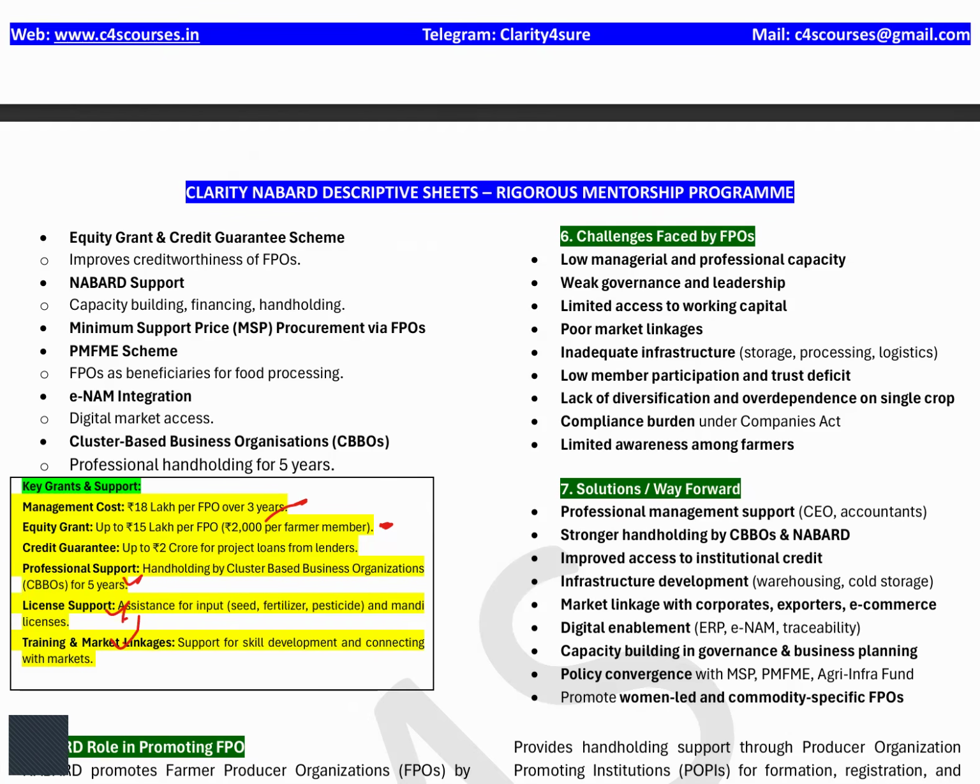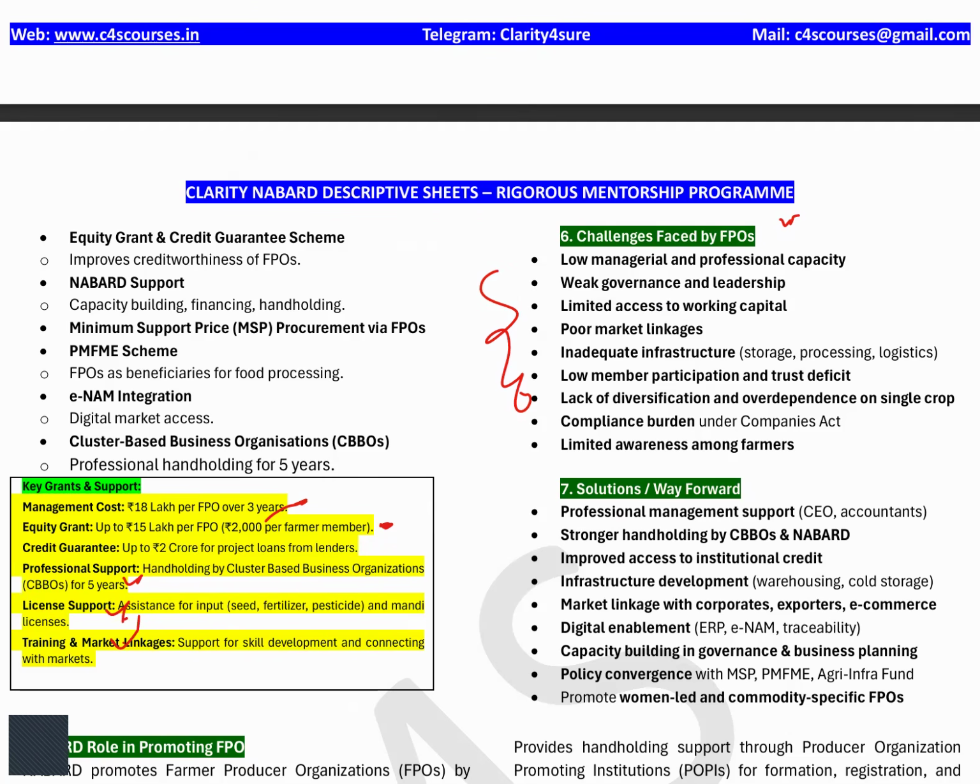Now, what are the challenges? They can ask you the challenges the FPOs are facing. So low managerial and professional capacity because it is formed by the farmers. Then weak governance, limited access to working capital, poor market linkages, inadequate infrastructure, low member participation. So these are pointers and one-liners. You can expand them because these are very general, nothing to explain in this.